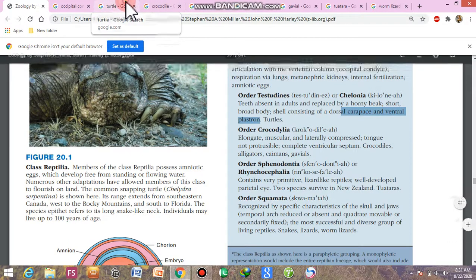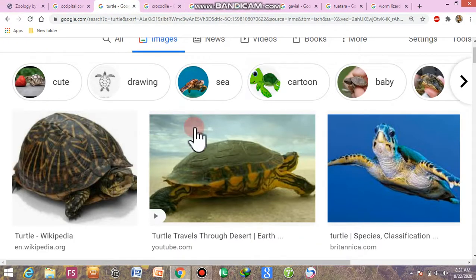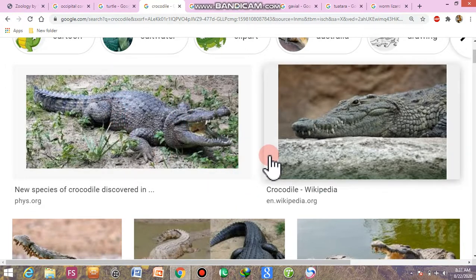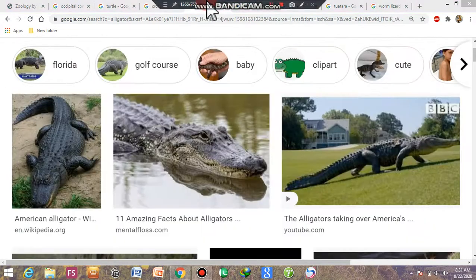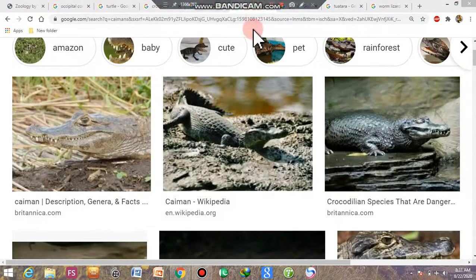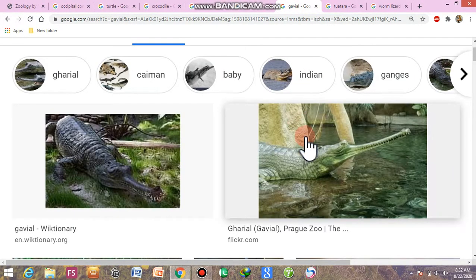Okay, these are the turtles. This is the crocodile. This is the alligator. This is the caiman. And this is the gavial. Look at the snout of the gavial. Too long, the gavial has a cylindrical snout.